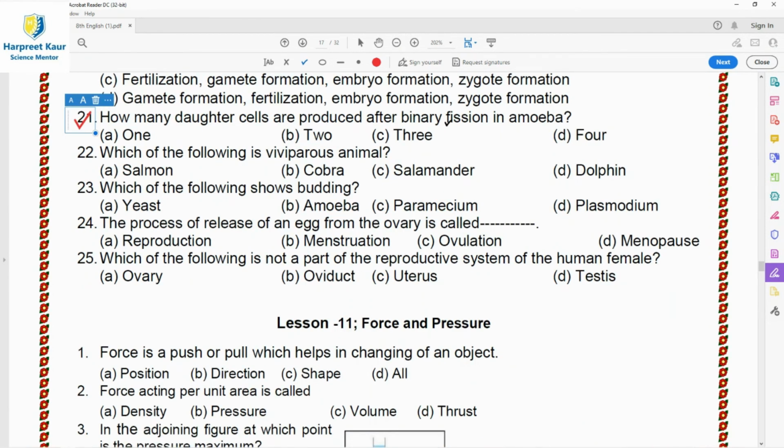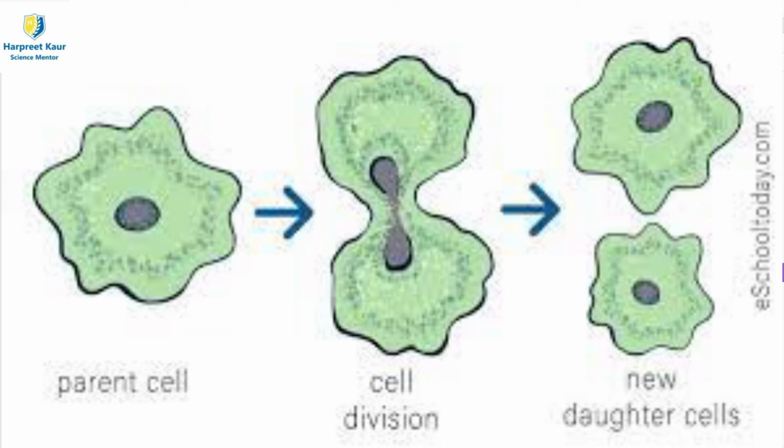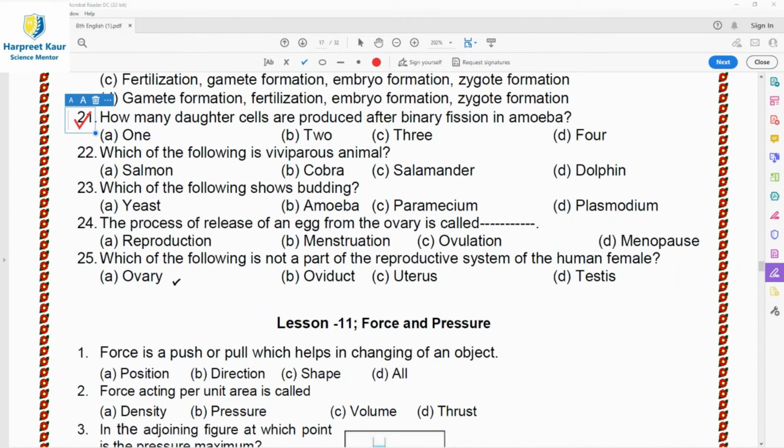Question 21, how many daughter cells are produced after binary fission in amoeba? So we have read that binary fission is the method of asexual reproduction in which the one parent splits up or divides to form two new organisms. So here also, the cell and the cytoplasm of the parent amoeba divide to form two smaller amoebae, and these organisms produced are called the daughter cells. So two smaller amoebae are produced, means option B, 2 is the right answer.